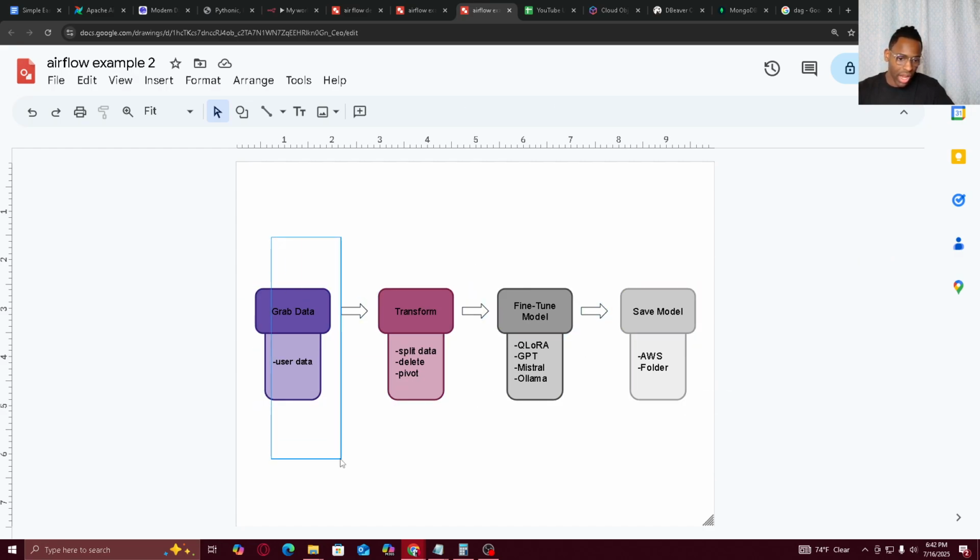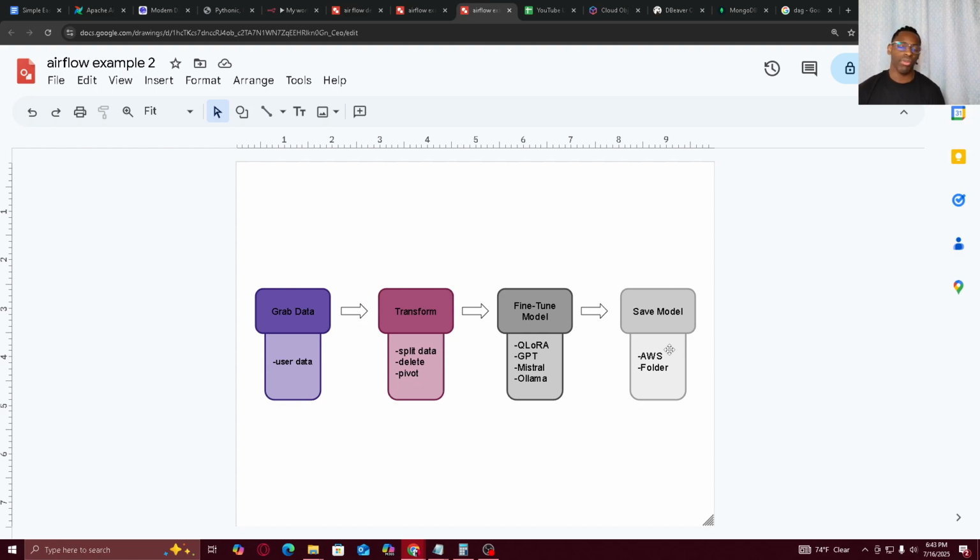So, for example, you will grab user data, you will transform it, which is usually splitting the data into training and test sets and then validation sets, deleting data that doesn't matter. You might pivot the table, which means you change the shape of the table from long to flat and things of that nature. And then you might use QLoRA to do your fine-tuning. You might fine-tune a GPT model, a Mistral model, or a Llama model.